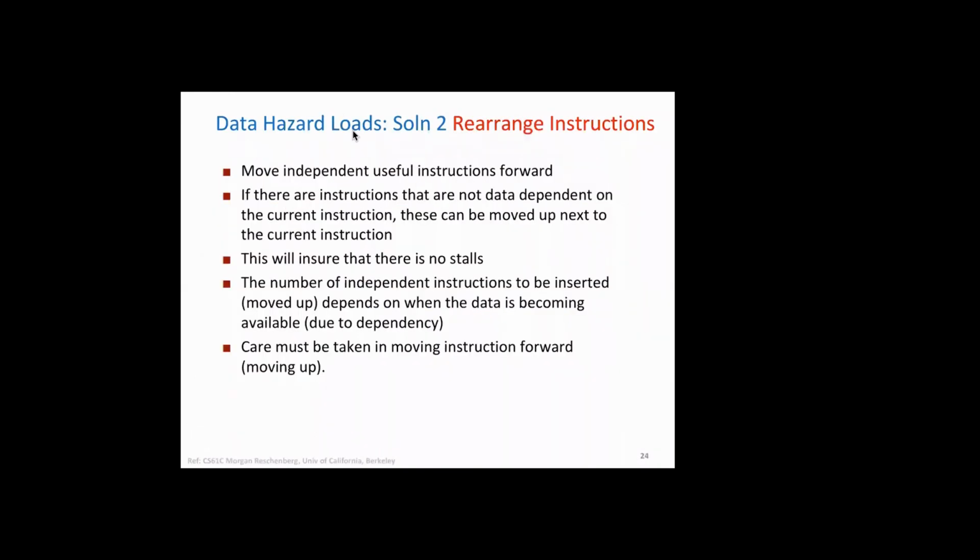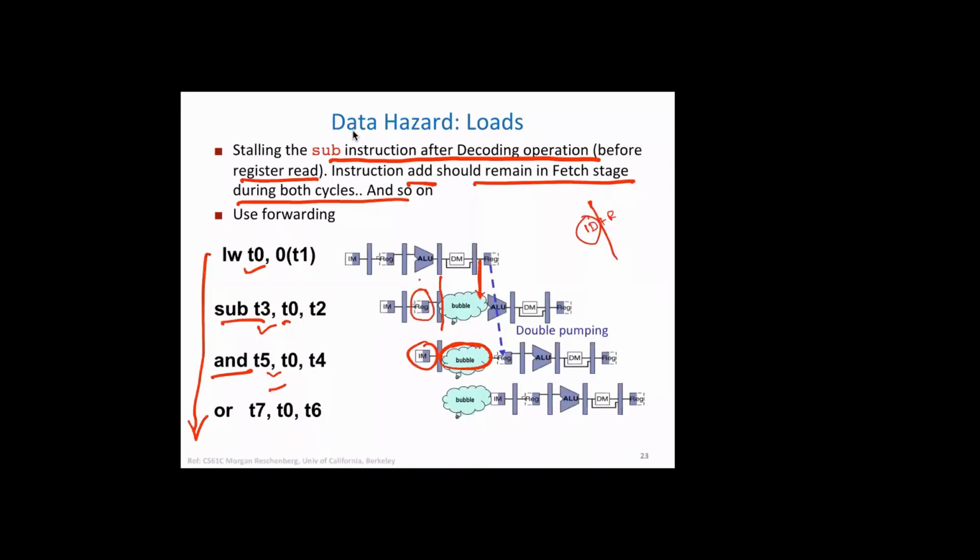And then a very simple way, another solution, is to rearrange instructions. Suppose the first instruction, as we said here, writes T0, and the second instruction reads this value. In between, one solution we thought was to put NOPs, right?